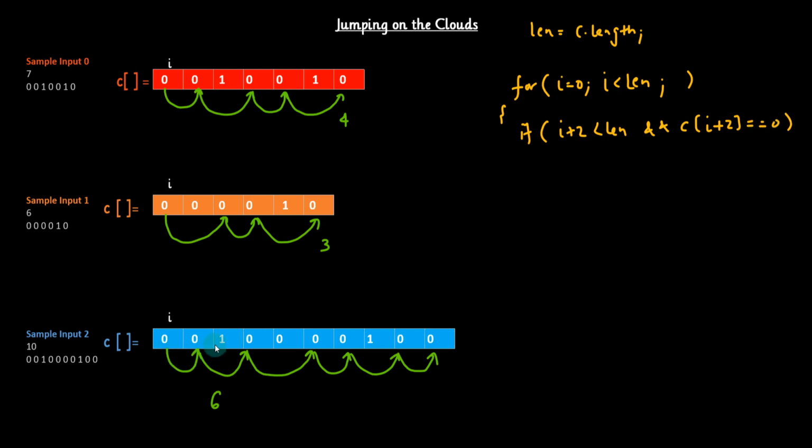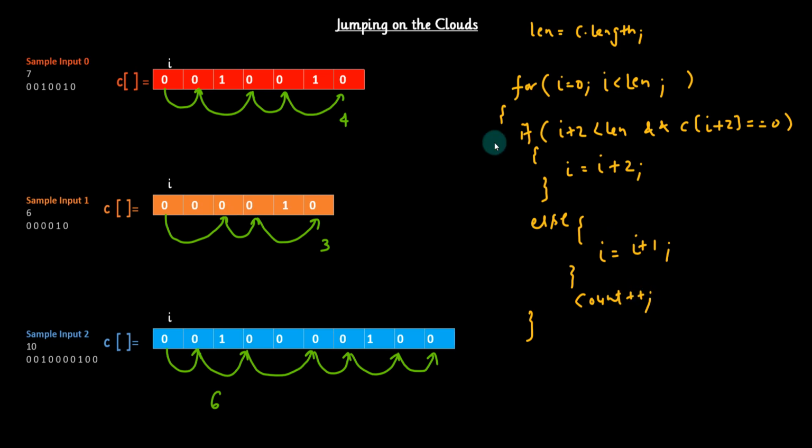So if the condition is true, we'll increase I by 2. Else we are going to increment I by 1. Why are we going to increment by 1? Because if we are not able to jump 2 steps ahead, we will have to move only 1 step ahead to reach towards the end. And now at the end we'll increase the count of the jump by 1.